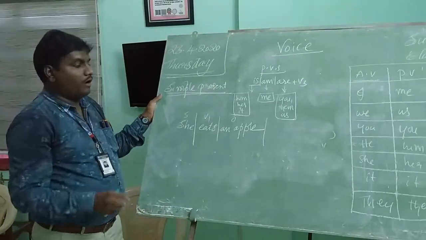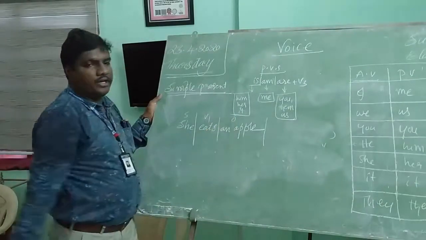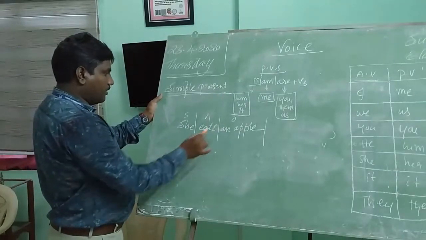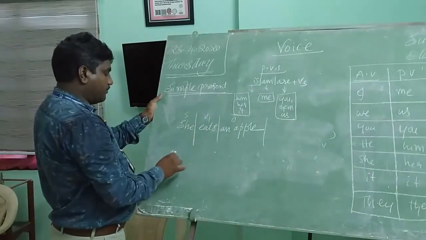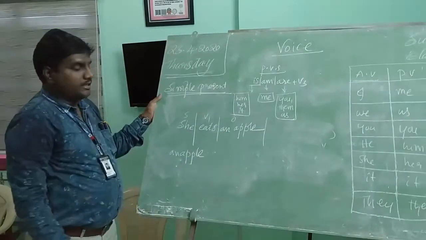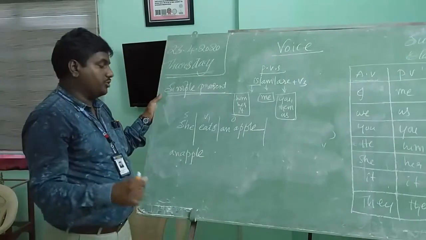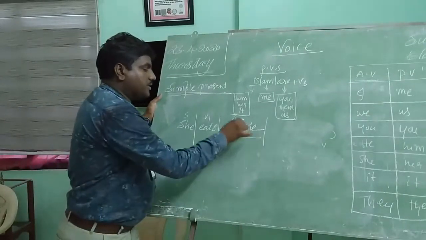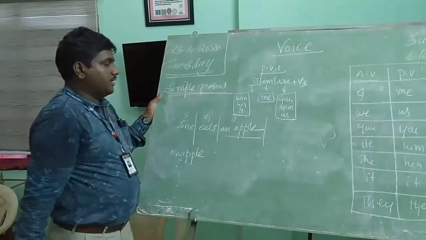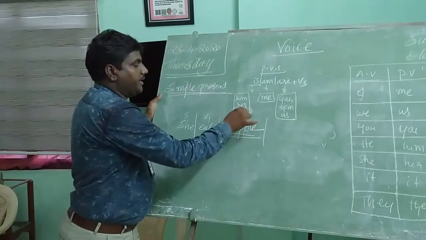Rule number 1, object changes into subject. What is the object here? An apple. So the first rule: an apple, the object, changes into subject. Second rule, the be form is used. Here, is an apple singular or plural? Singular. Singular means an apple is treated as "it."